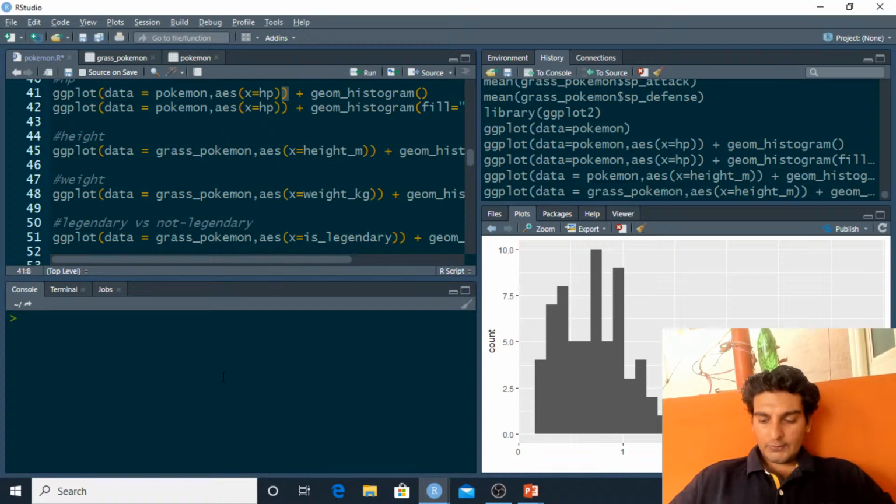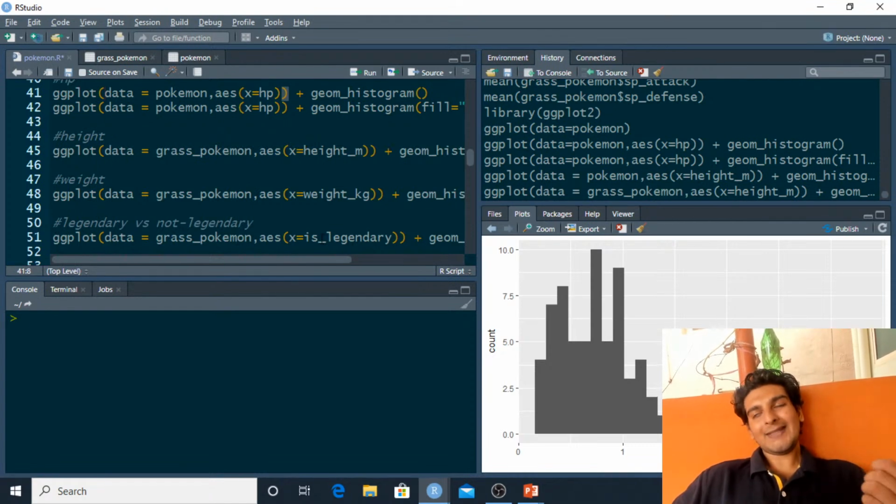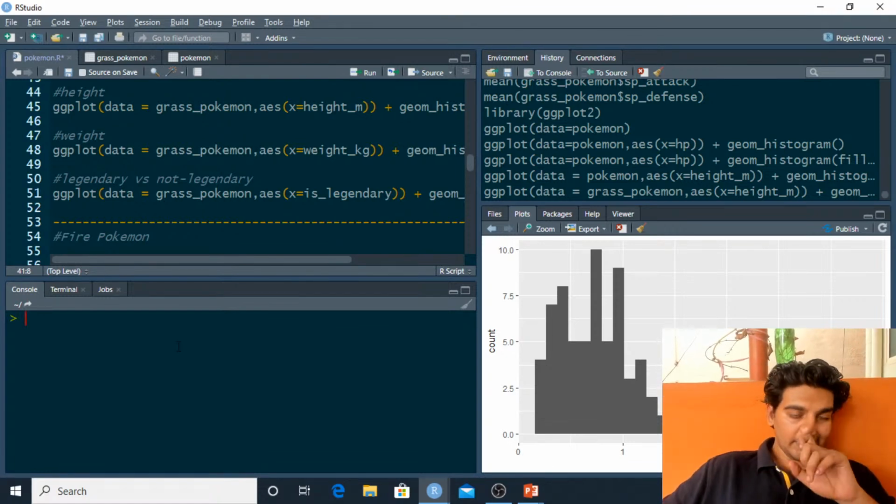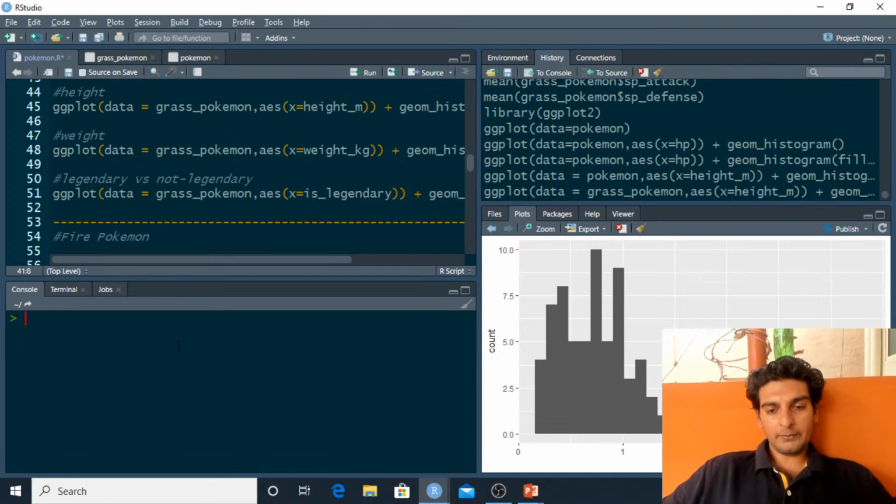Ratul is asking what is the use of the aesthetic function. So aes is basically a layer, and with the help of that layer I'll be mapping different columns onto it. As you see over here, aes is a layer in ggplot2, and we can map different columns. I am mapping the height column onto the x aesthetic, and the weight column onto the x aesthetic. Now, till now we've just used x, but we can have other aesthetics as well. We can have y as an aesthetic, and size, and we can map a column onto any aesthetic layer. So this was a basic distribution between some numerical columns.